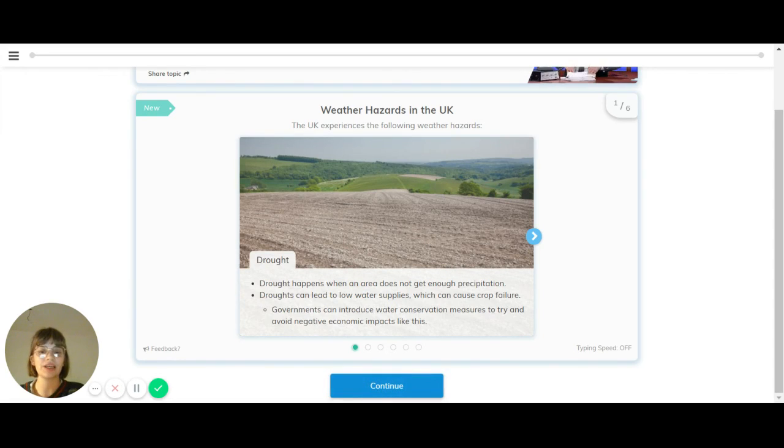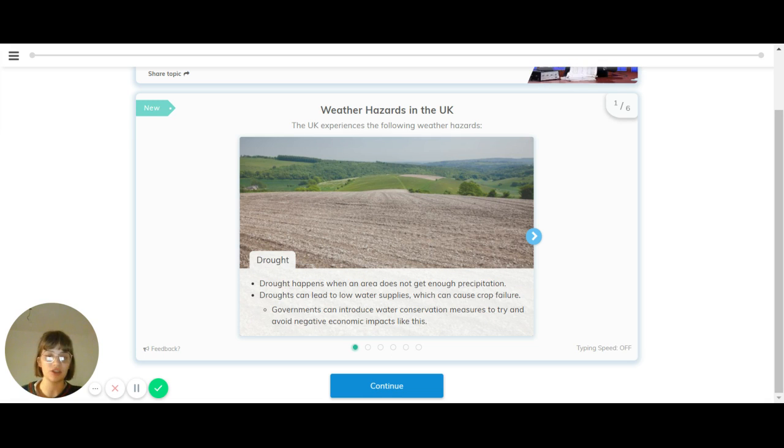Hi there. For this topic, we're going to look at weather hazards in the UK. The UK experiences various different weather hazards, including drought. So drought is what happens when an area doesn't get enough precipitation. So that's rain, snow, or any kind of water falling from the sky. Droughts can lead to low water supplies, which then can cause crop failure.